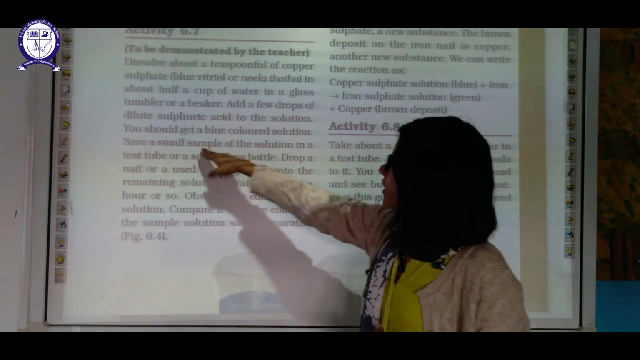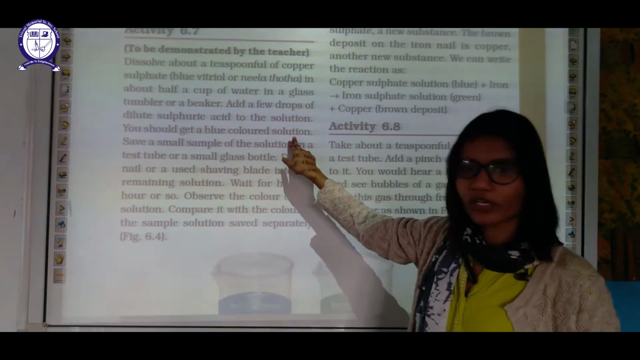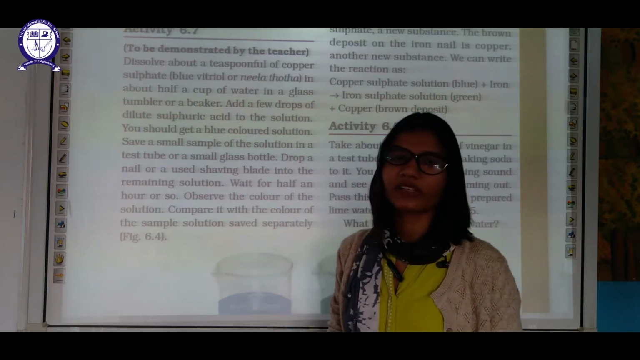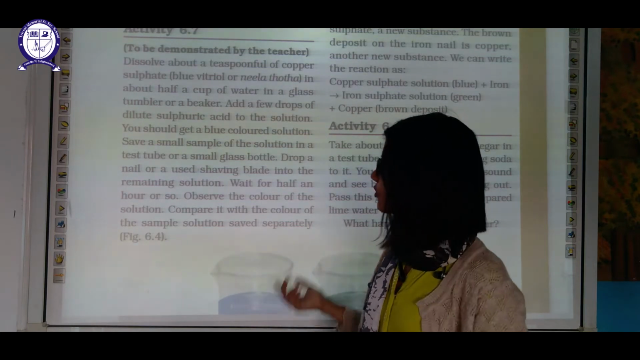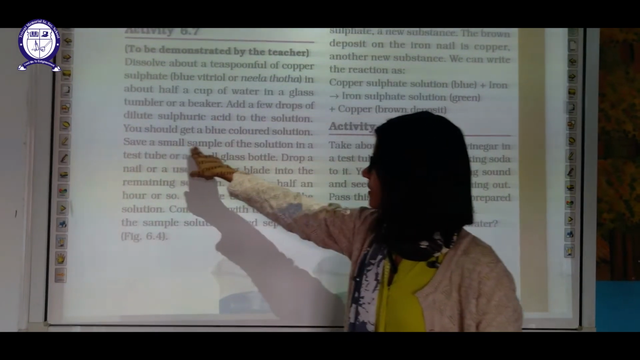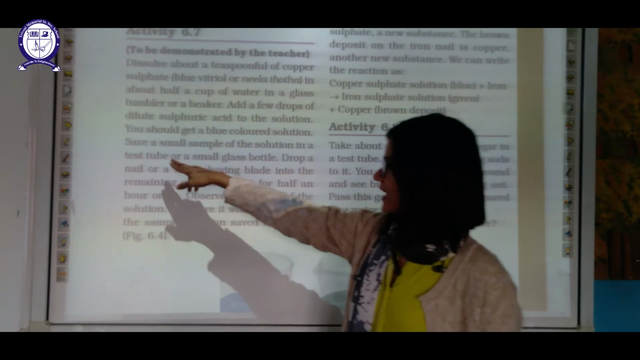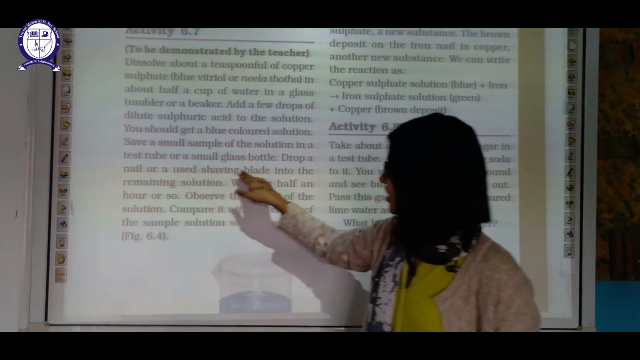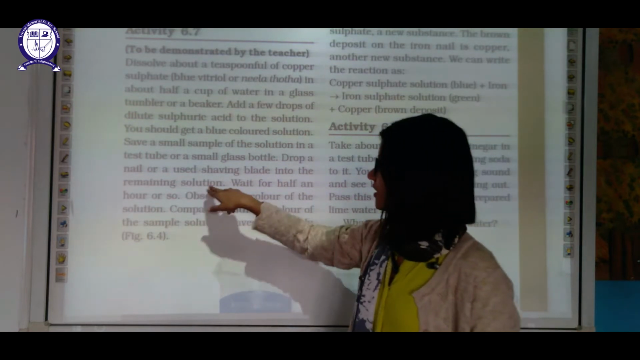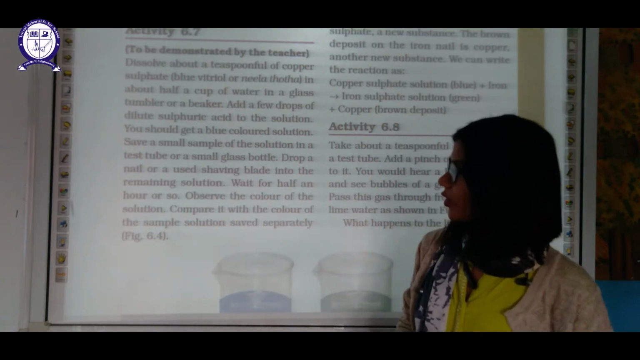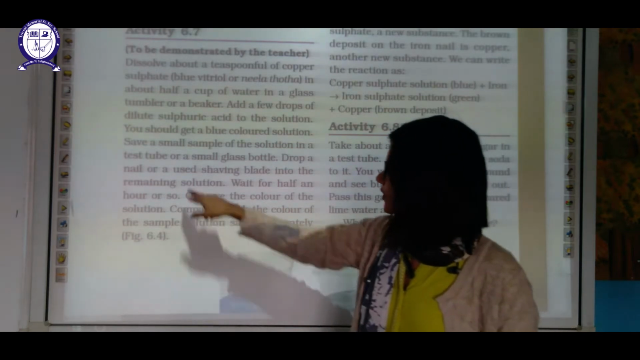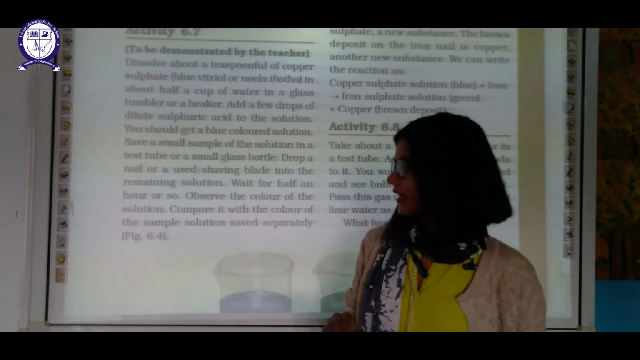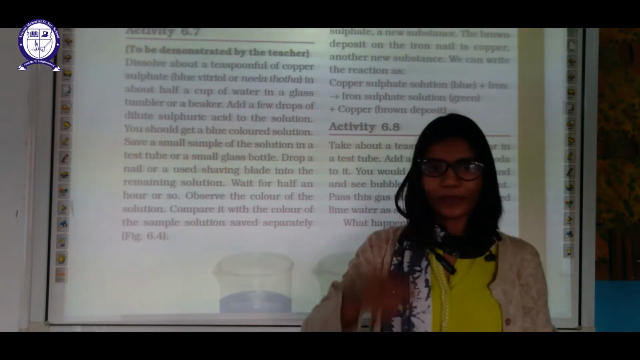Okay, you should get a blue colored solution, of course, because copper sulfate is blue in color, and when you dissolve it, it will give a blue colored solution only. Save a small sample of the solution in a test tube or a small glass bottle. Drop a nail or a shaving blade into the remaining solution. Basically, you have to drop any iron thing into that solution.